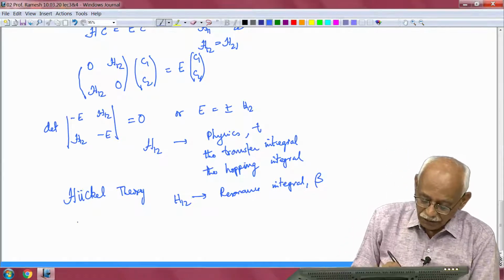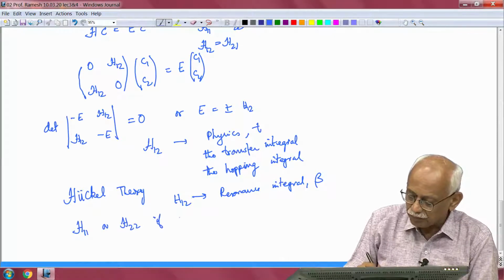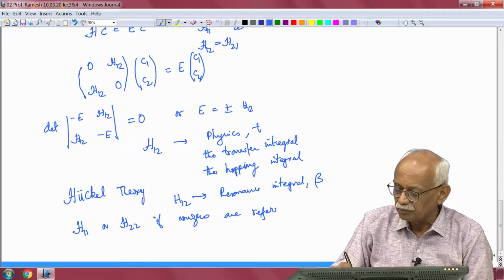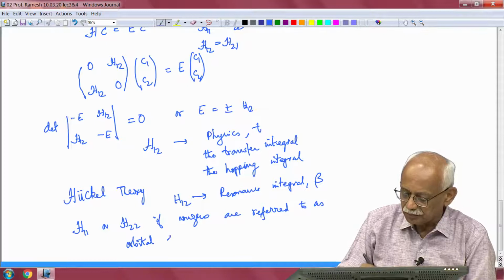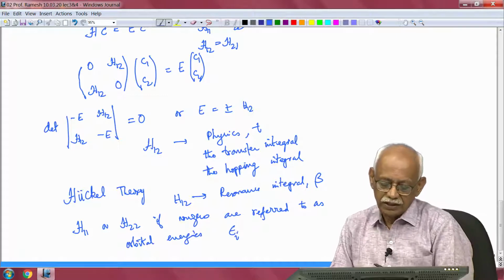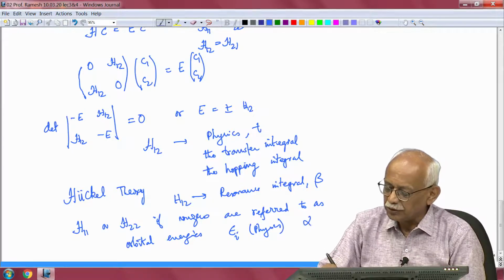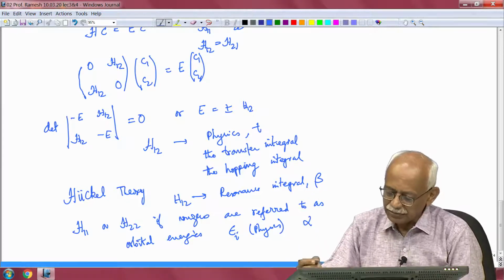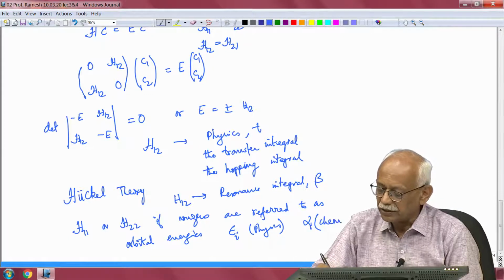We can also have H11 or H22, if non-zero, which are referred to as orbital energies. Epsilon is the symbol that is used in physics. In chemistry they use the symbol alpha, which is what they call the Coulomb integral, I think in this case, but I am not sure, but in any case that is what is used, alpha i. This is used in chemical literature.